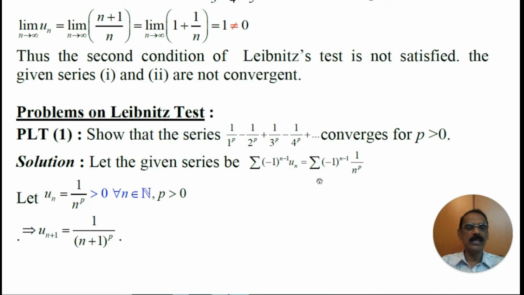Therefore, what is un here? The un is nothing but 1 divided by n to the power p. Therefore, un is 1/n^p, which is positive because n is a natural number and p is positive. Therefore, n^p is positive, and 1/n^p is positive. And hence the first condition, namely positive, is satisfied. Now, what is un+1? 1/(n+1)^p.